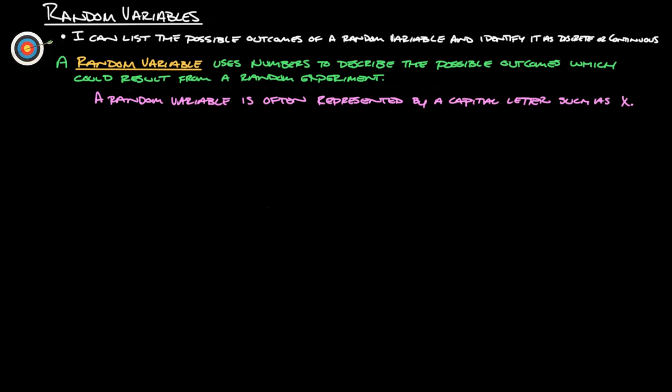I'm going to take you through the notes for random variables. At the end of this, you should be able to say, I can list the possible outcomes of a random variable and identify it as discrete or continuous. First, a random variable uses numbers to describe the possible outcomes which could result from a random experiment. A random variable is often represented by a capital letter such as X.